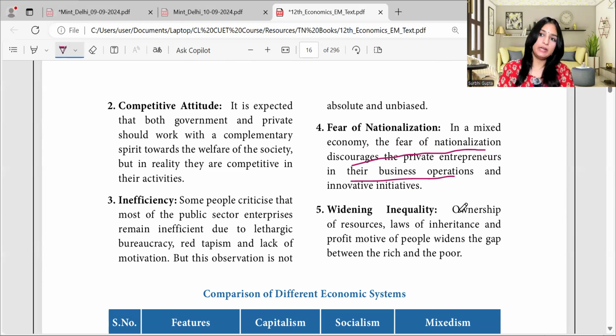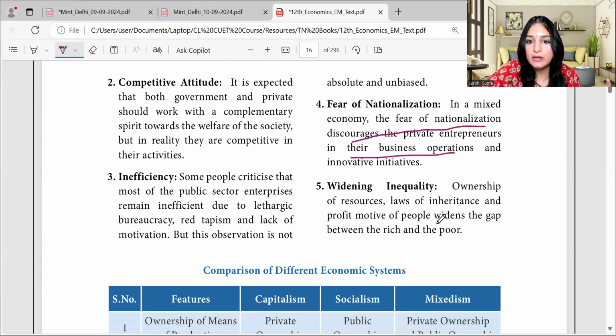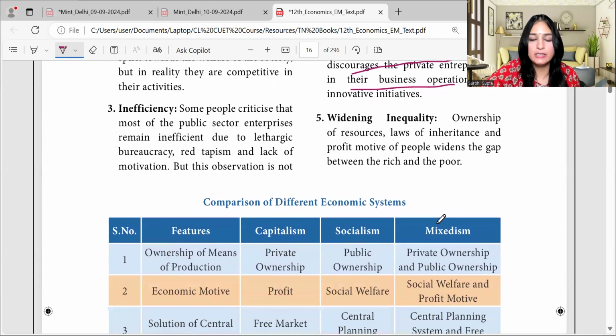restricting trade activities, particularly exports. So at times government restricts export of something, or pulses, or tur dal, or rice, or something else. So people who are producing rice, who want to sell it to the foreign countries, to the countries who are demanding rice, they get affected, because then those countries find other buyers, and then they are at loss. So this is a very good example of the fear of nationalization for mixed economies. Since India is also one of the mixed economies, that is why we are discussing this.